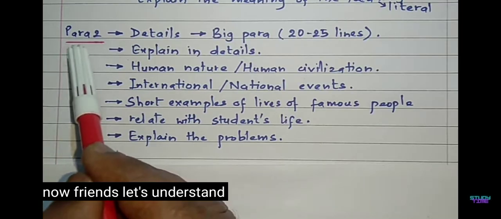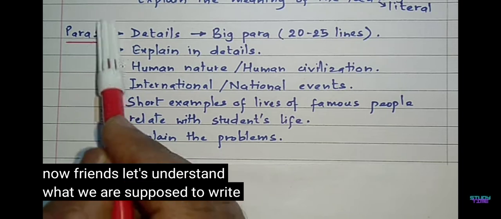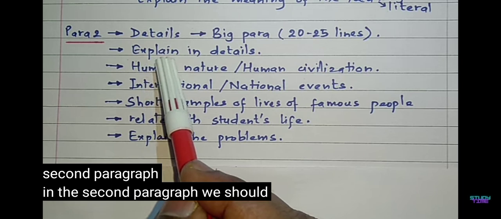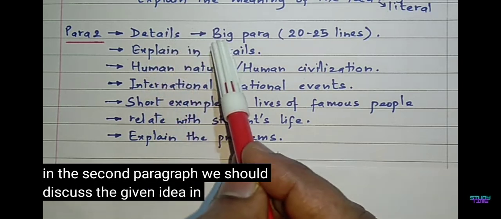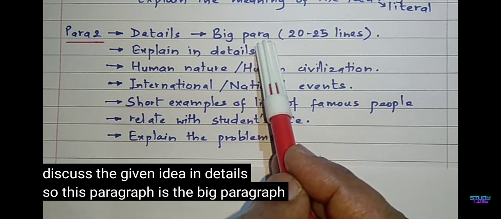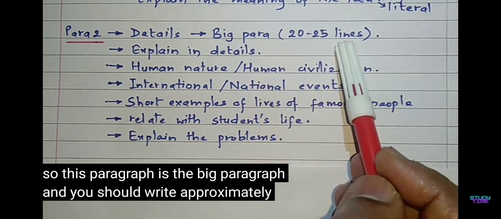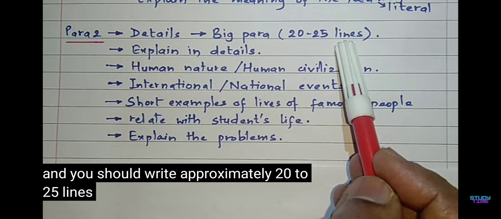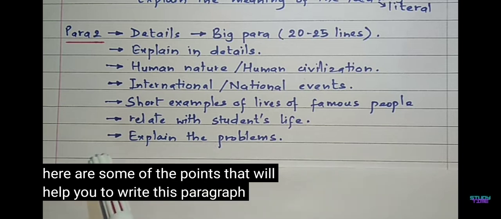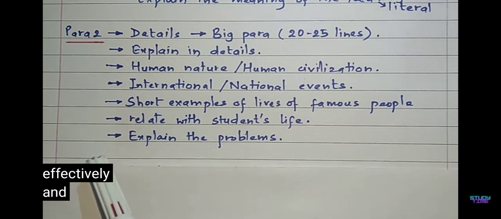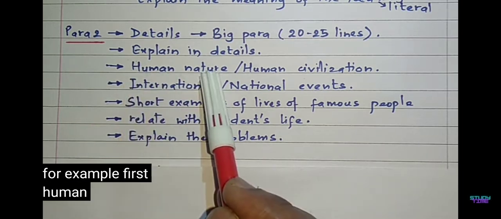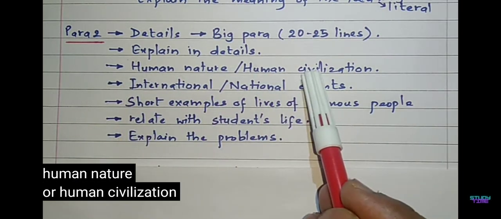Now friends, let's understand what we are supposed to write in the second paragraph. In the second paragraph, we should discuss the given idea in details. So this paragraph is a big paragraph and you should write approximately 20 to 25 lines. Here are some of the points that will help you to write this paragraph effectively and easily. For example, first, human nature or human civilization.